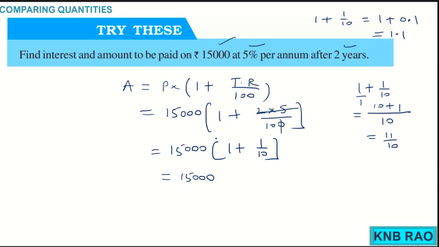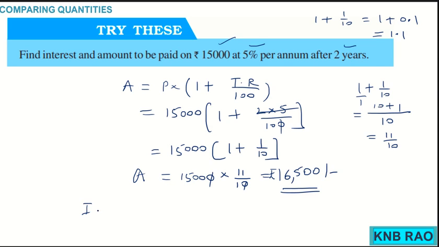That way you can do it, but be careful while doing these calculations. The 0s cancel now. 11 into 1500, 2 zeros come as they are, 15 11s is 165, which is nothing but 16,500. You have to pay 16,500 at the end of the 2 years.